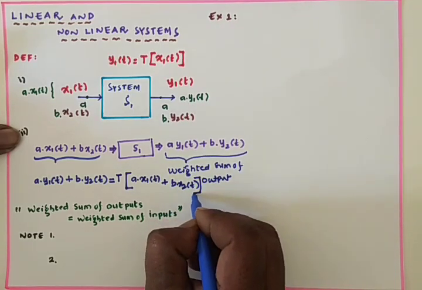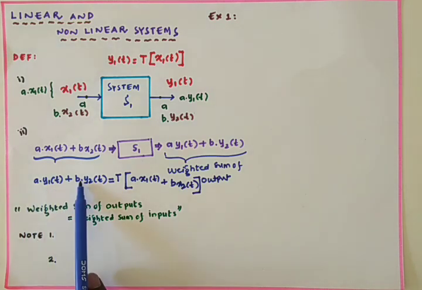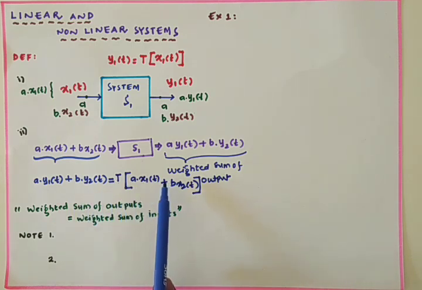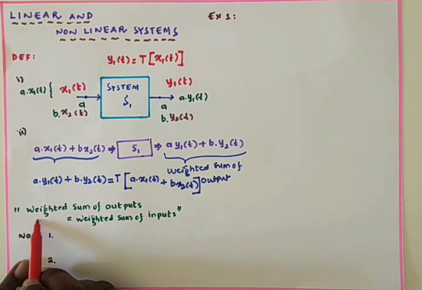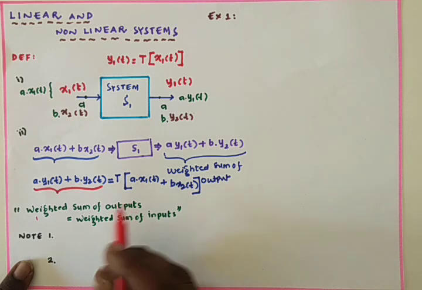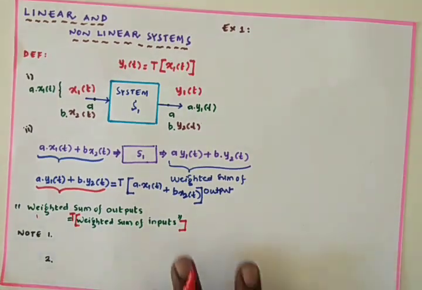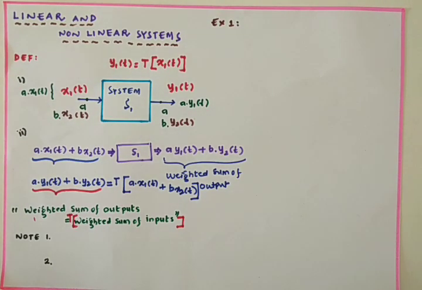Then what is the condition to have linearity? The weighted sum of outputs is equal to the transfer function applied on the weighted sum of inputs. This is the condition to have linearity. This is the condition to test the linearity of any system.